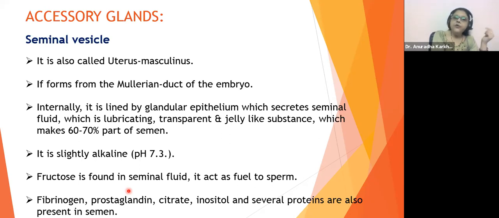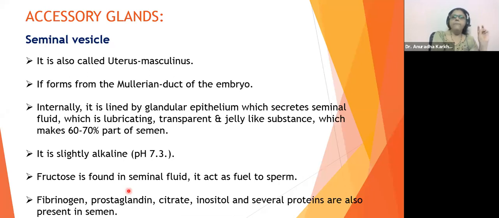So they check for what? They check for fructose, because fructose is only and only going to be found in the seminal vesicle ka fluid. So in the semen only it's going to be found. Otherwise, fructose in our entire body is not going to be found, and females will not have fructose. It's only in the males, right? So fructose is found in the seminal fluid. It acts as fuel for the sperms.